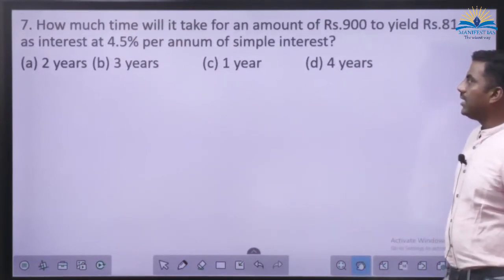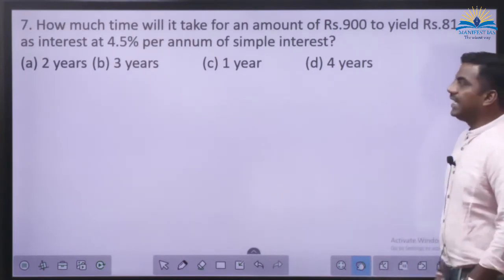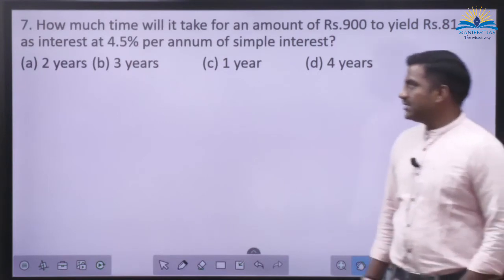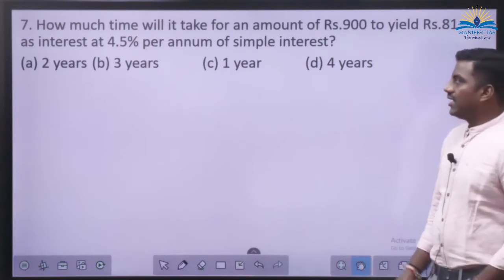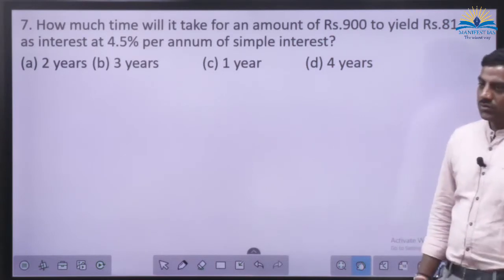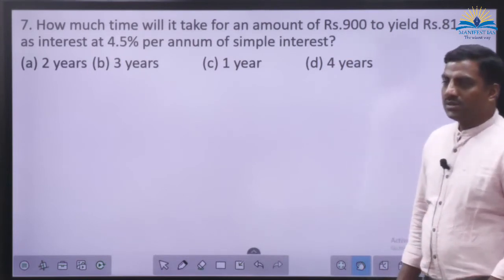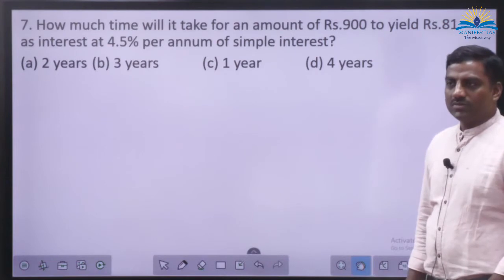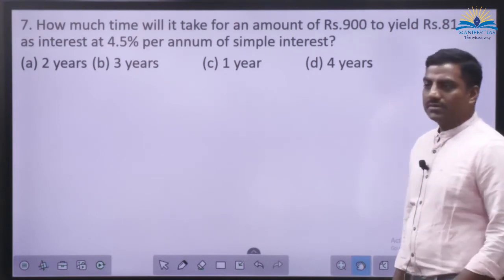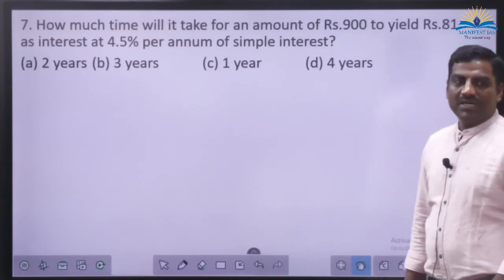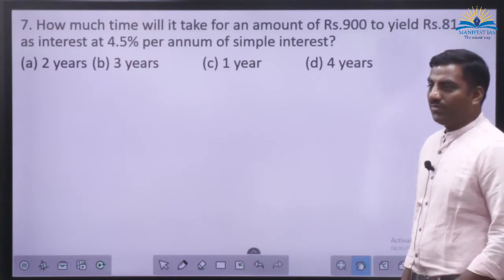How much time will it take for an amount of rupees 900 to yield rupees 81 as interest at 4.5% per annum of simple interest? What is the rate of interest here? 4.5%. Sum 900, no. And what is the simple interest that we are expecting? 81. So how many years do we have to wait?